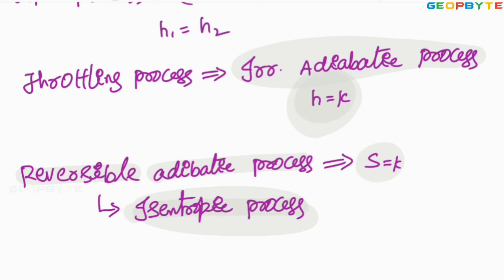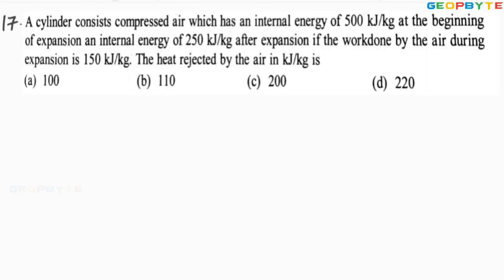Let us take another problem. Look at the 17th problem. A cylinder contains compressed air which has internal energy 500 kilojoules, meaning the initial internal energy U1 equals 500 kilojoules, at the beginning of expansion.